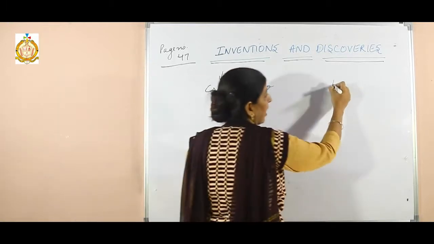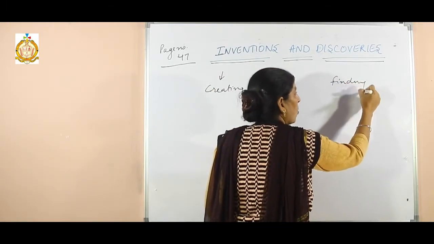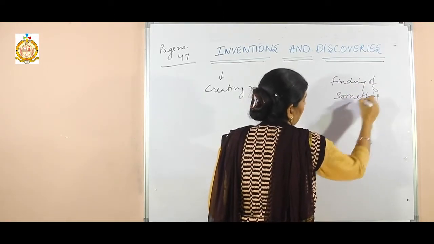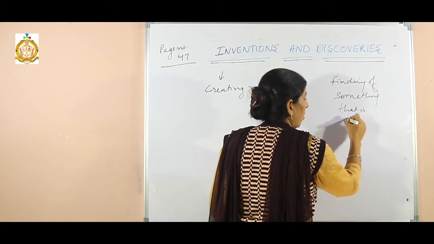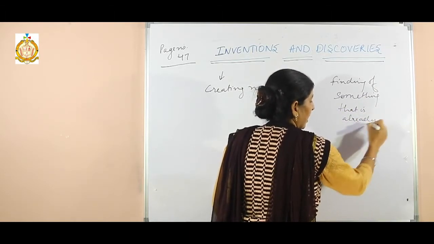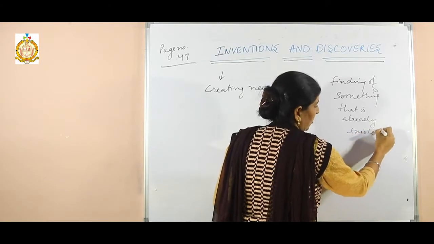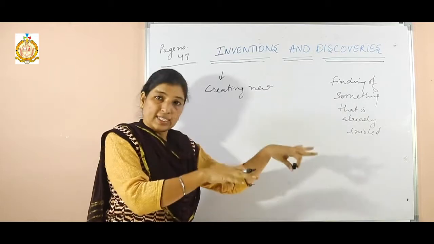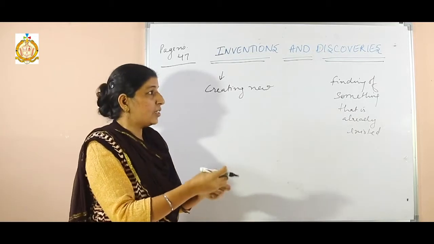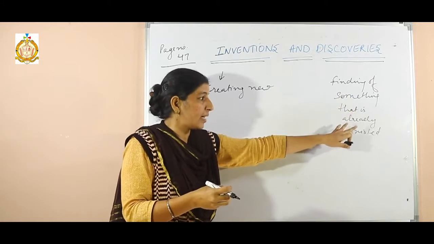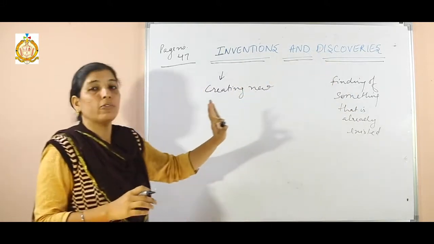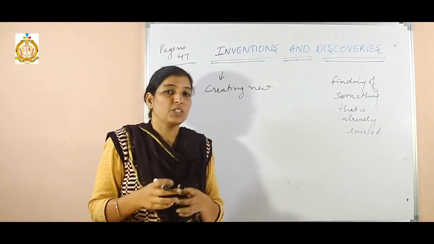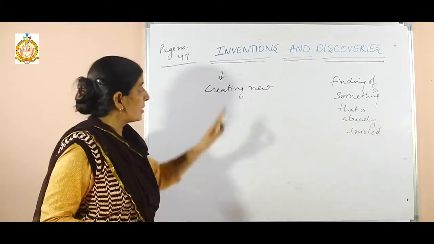And instead of that, discovery is finding out something that already existed. So discovery is finding of something that is already existed. So that is the difference, the thing is already there, that already existed. Finding of something that already existed, that is discovery. And invention is creating a new thing which did not exist anywhere. So that is the invention.